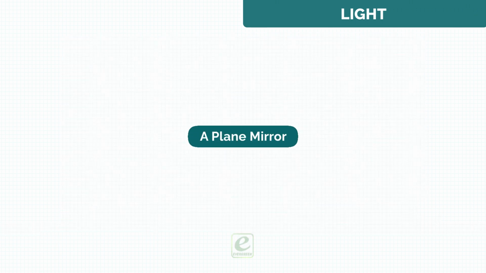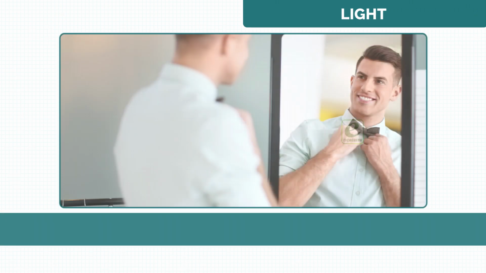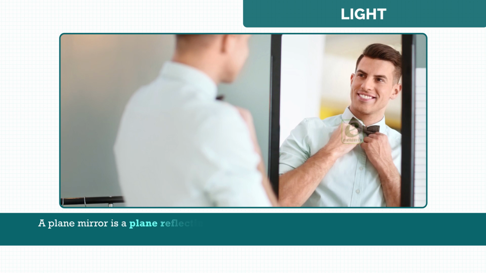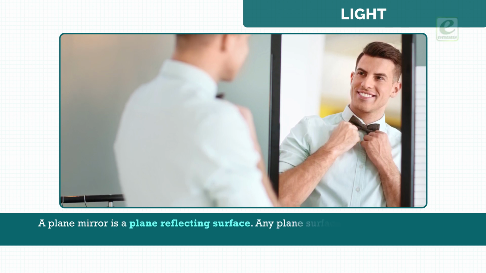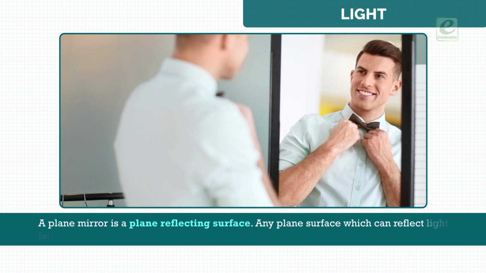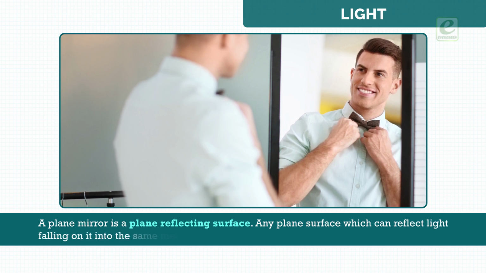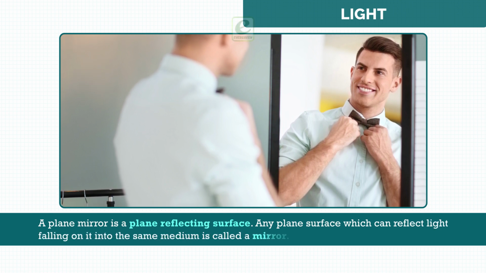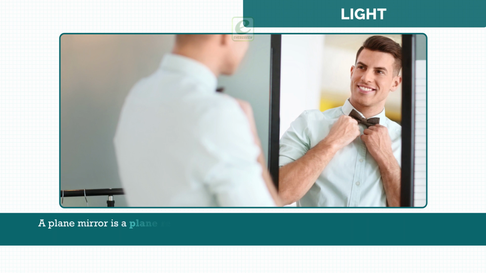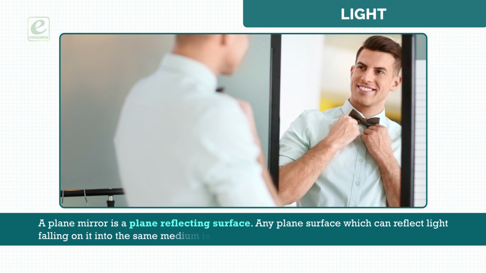A plane mirror. A plane mirror is a plane reflecting surface. Any plane surface which can reflect light falling on it into the same medium is called a mirror. Any highly polished surface can act as a mirror. Example, plane mirror, steel mirror, water.